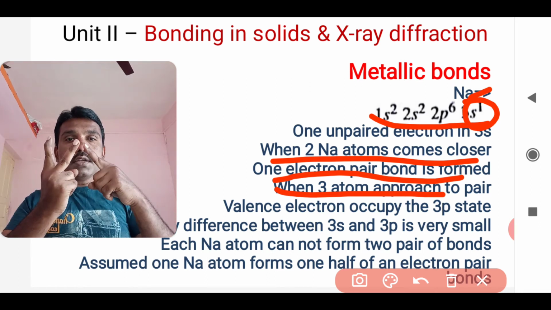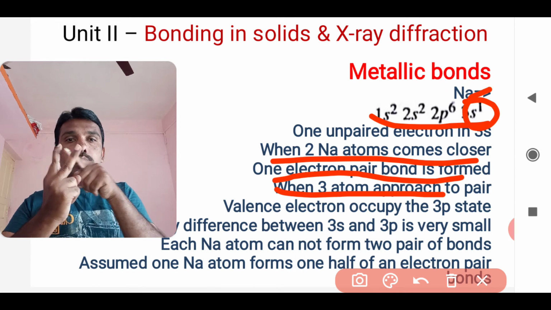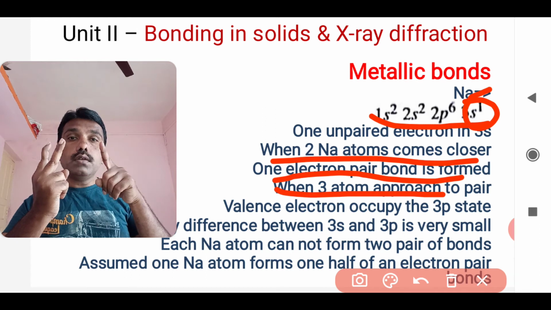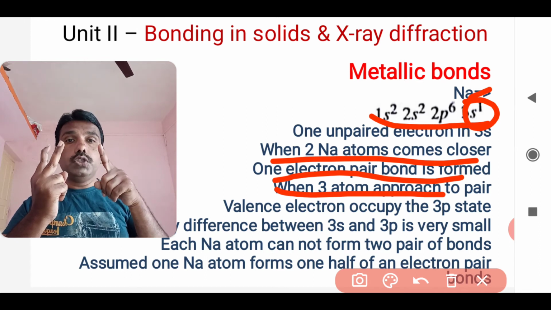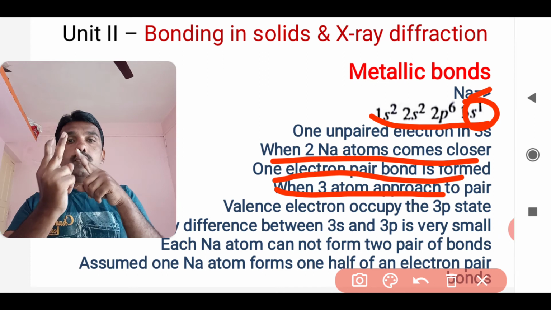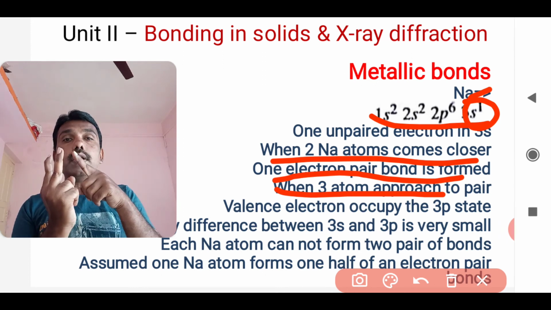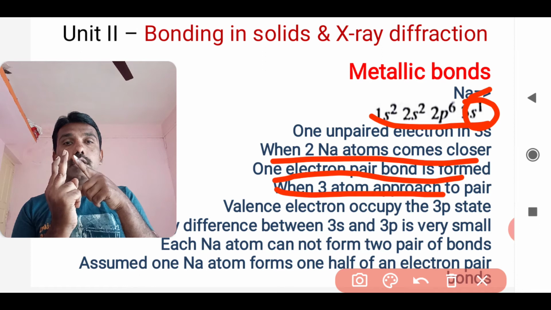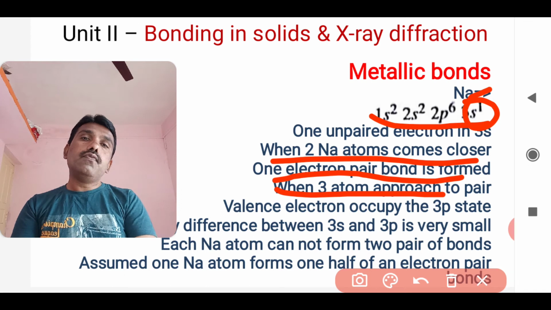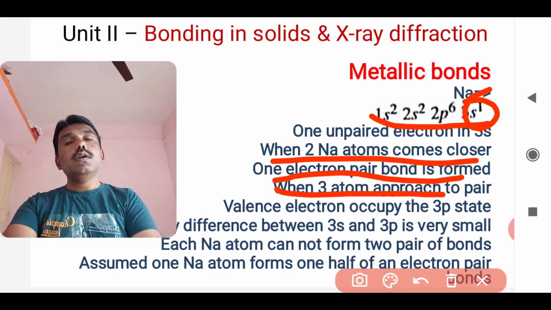Now what happens? A metallic bond is already formed between these two atoms. But the third Na atom also has one unpaired electron in the outermost shell. When it comes closer to these two, where the metallic bond pair is formed, again the forces of attraction, the electrostatic attraction, will be formed. But the important thing is that each Na atom only forms one electron pair bond.